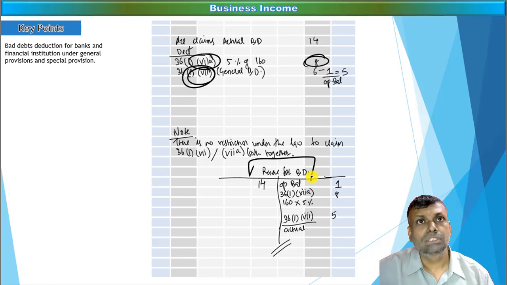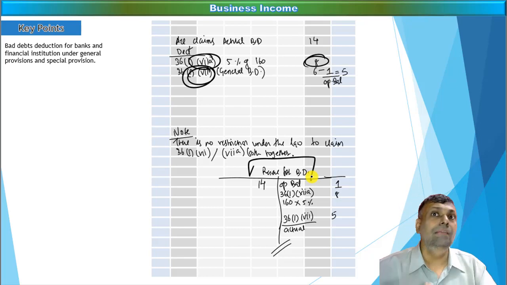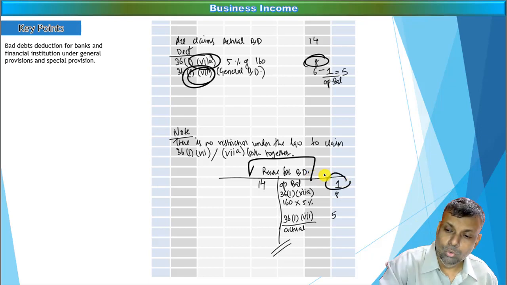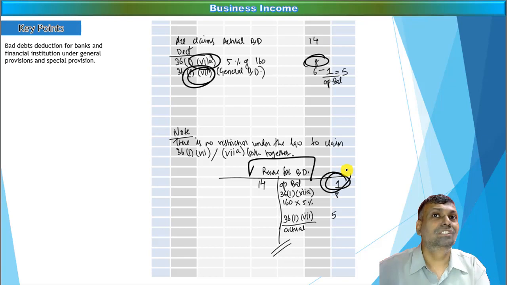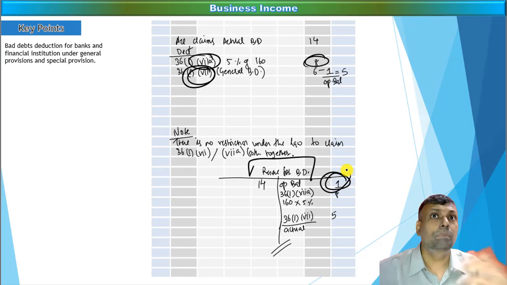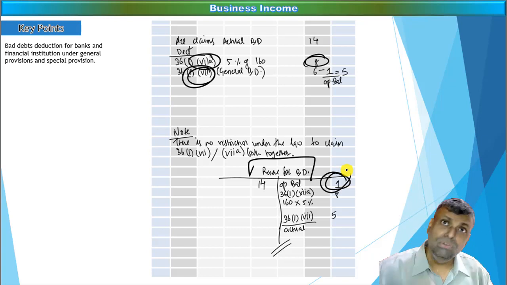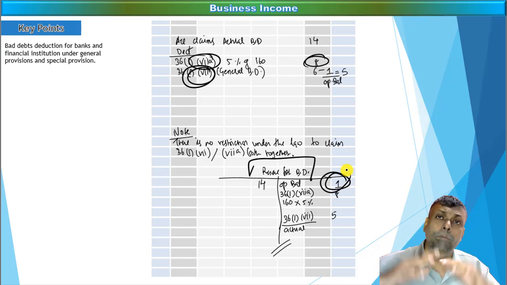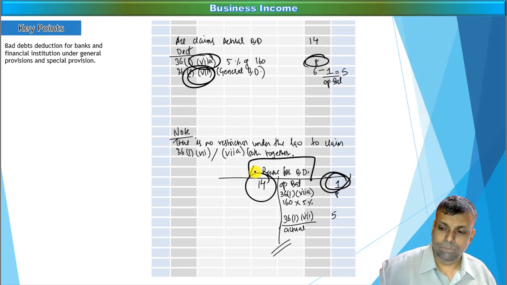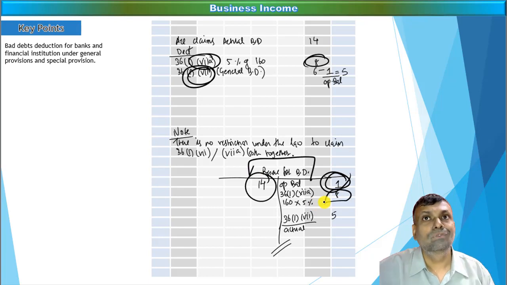In other words, in the past years, whatever reserves you have already created, if this particular reserve has a balance, that means say for example it has an opening balance, then to that extent your excess bad debt will get adjusted against the opening balance of that particular reserve. In other words, when your actual bad debts are more than the percentage allowed for the current previous year, considering the previous year's balance, the opening balance of the reserve, thereafter you have to give the balance amount as a deduction. In this particular example, supposing the actual bad debts were 14, and the current year specific deduction was, say for example 8, but the opening balance of the reserve was 1.